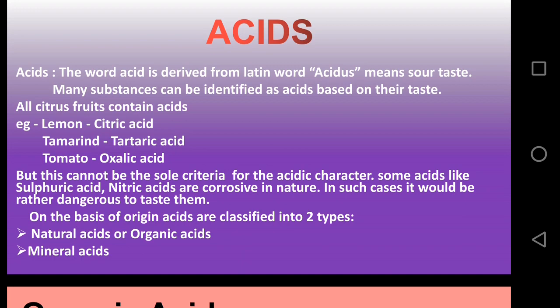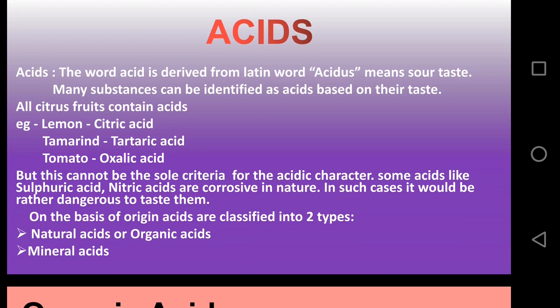In such cases, it would be rather dangerous to taste them. Therefore, on the basis of origin, we classify acids into two groups: organic acids or natural acids, and the second one is mineral acids.